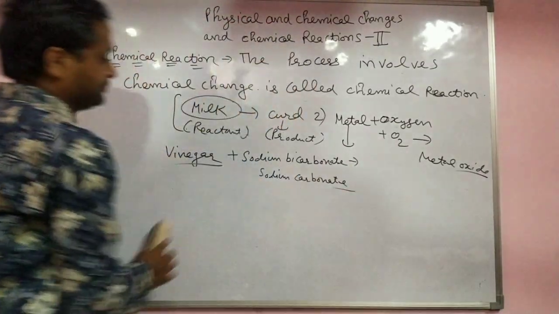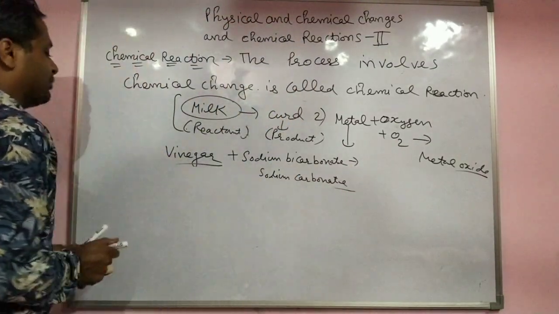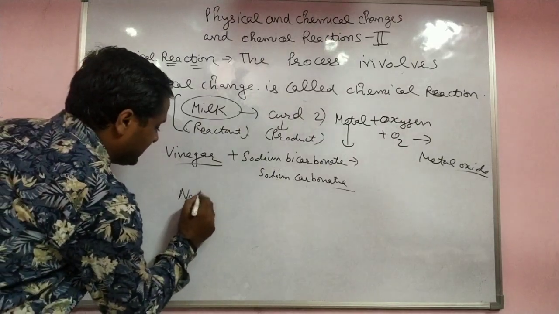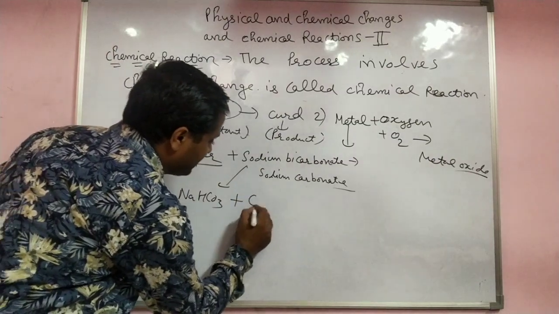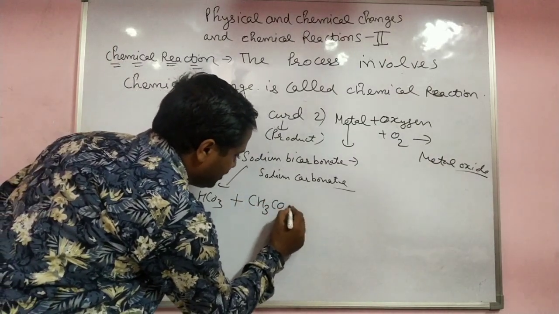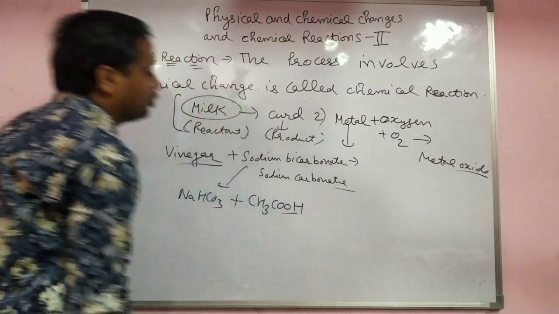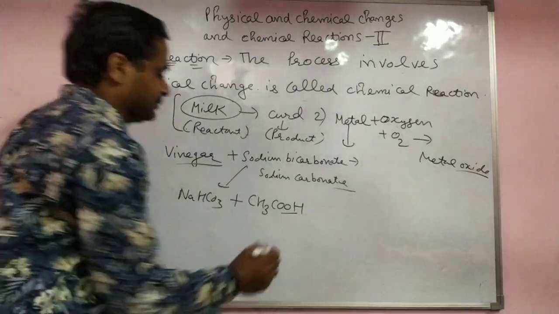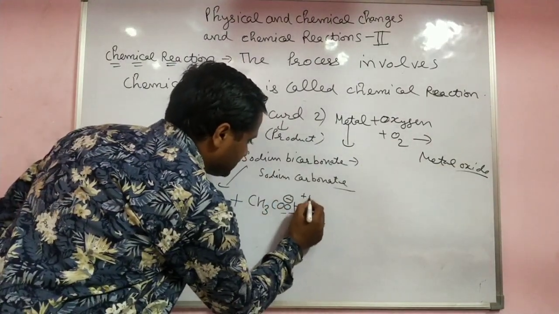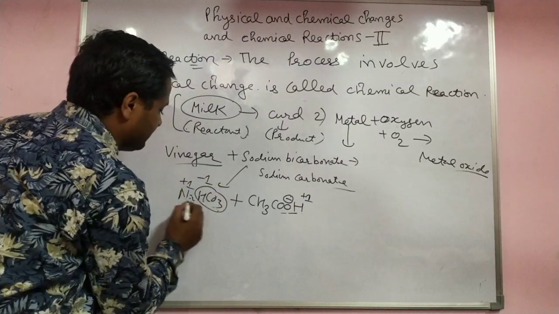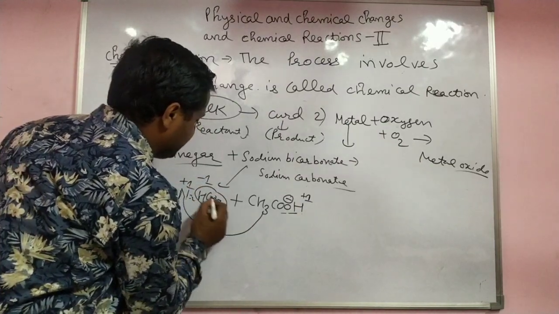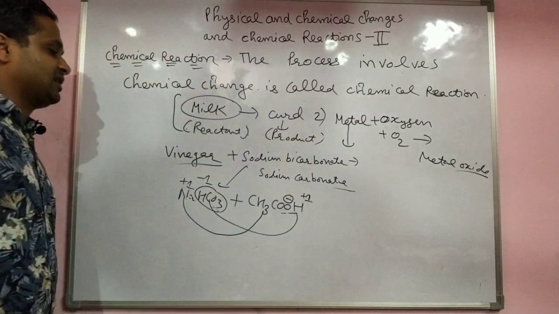See, sodium bicarbonate you take, that is Na2CO3, plus vinegar, acetic acid, CH3COOH, where the COOH group is the acid. This was CO3 2 negative, this was sodium 1 positive, and this was 1 negative. इसका पॉजिटिव इसके नेगेटिव के साथ, इसका पॉजिटिव इसके नेगेटिव के साथ.